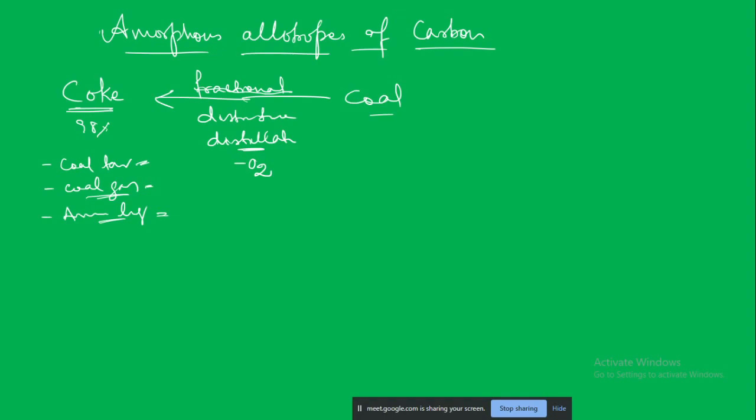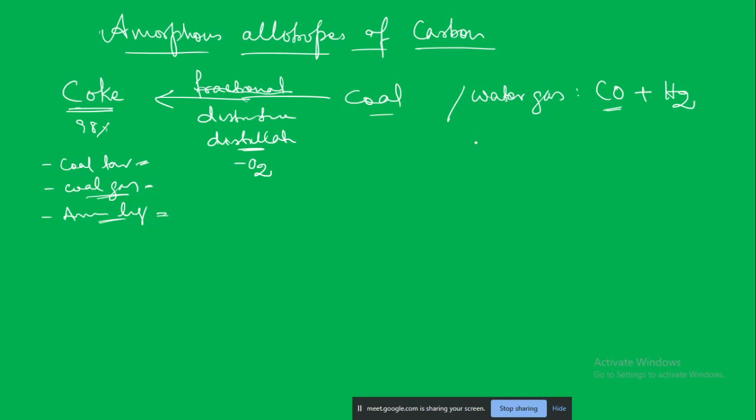There are two important things here, in the uses of coke. It is for the production of the water gas, which is nothing but a combination of carbon monoxide and hydrogen. It is highly combustible and it is a dangerous gas because carbon monoxide can cause poisoning. If you breathe in a lot of it, the person can die.